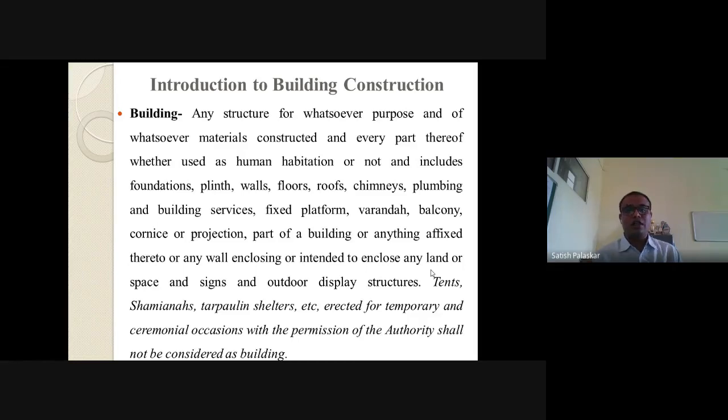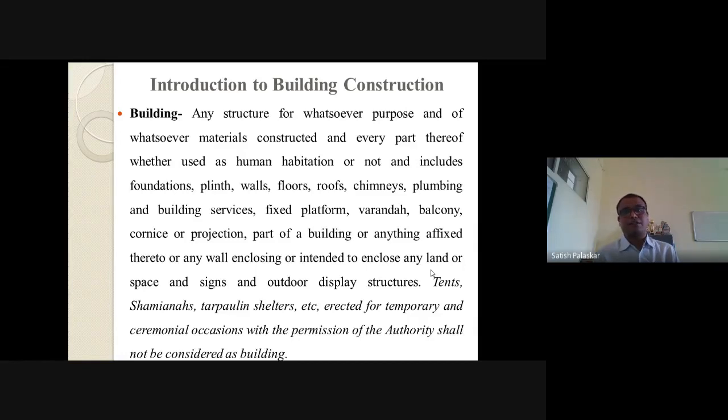So all these parts together are defined as a building.